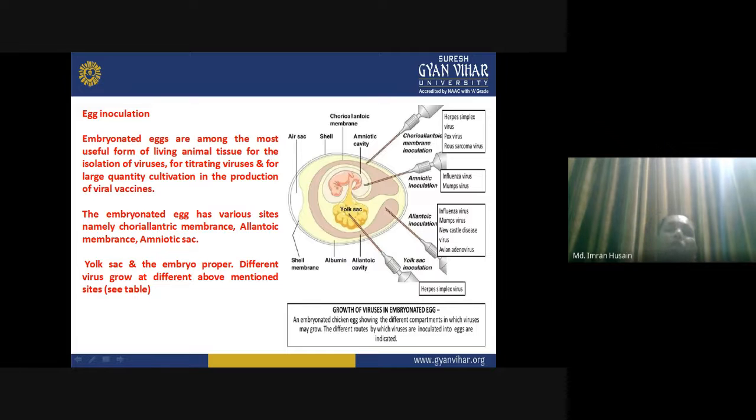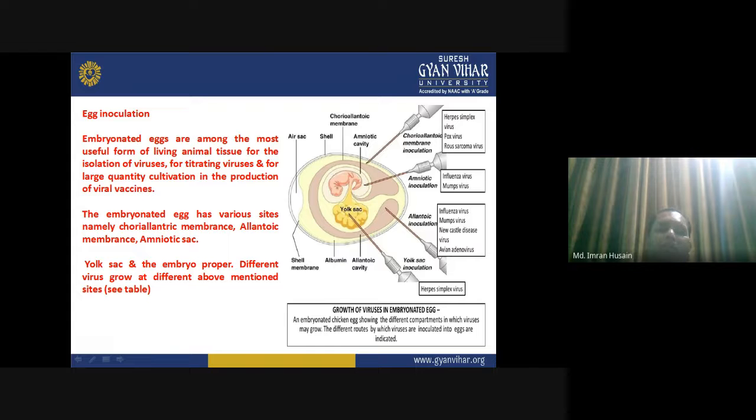So, egg inoculation. Embryonated eggs are among the most useful forms of living animal tissues for the isolation of viruses, for titrating viruses, and for large quantity cultivation in the production of viral vaccines.